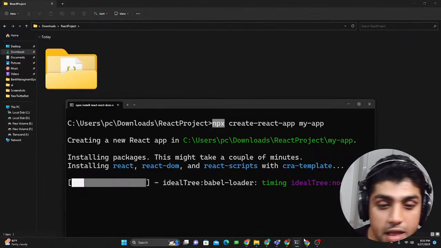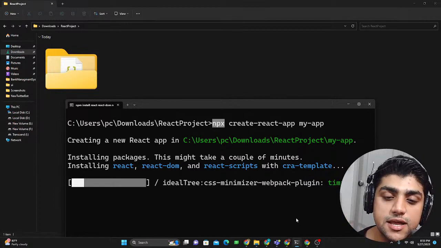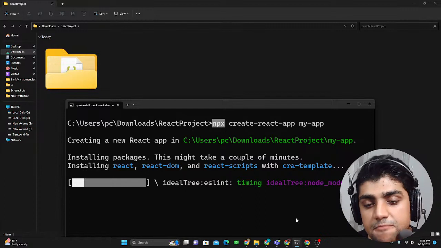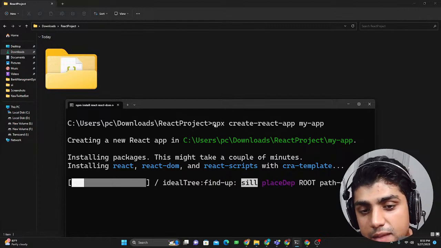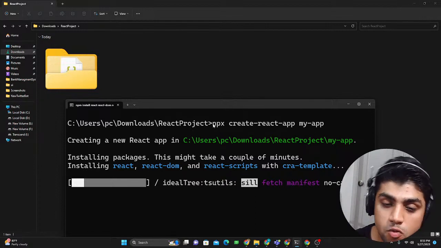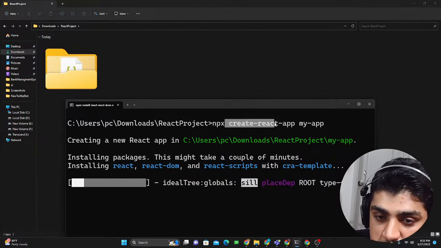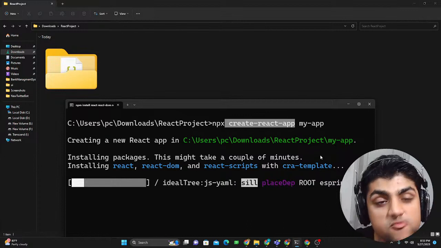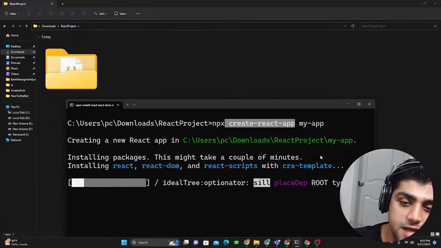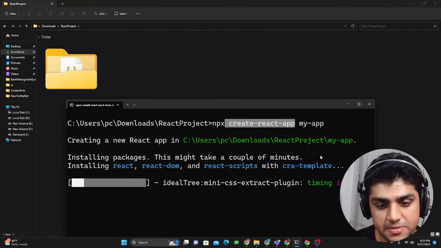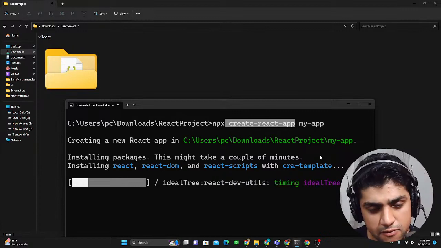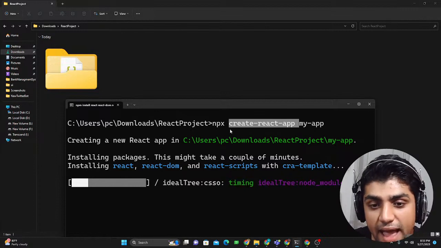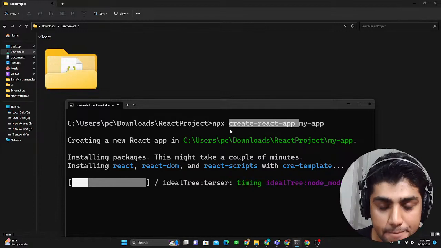So the thing is, you're going to check the difference between npm and npx. The difference is basically that npm means you download the entire package, which is create React app, onto your local hard disk. It takes so long to download from the internet, and then you have it in your permanent reserve. Create React app is a package that allows you to create React apps.